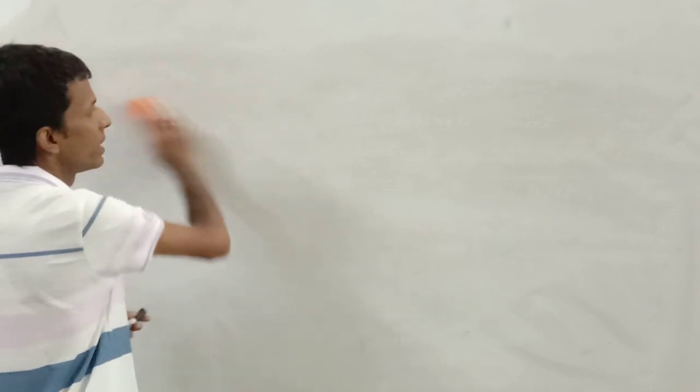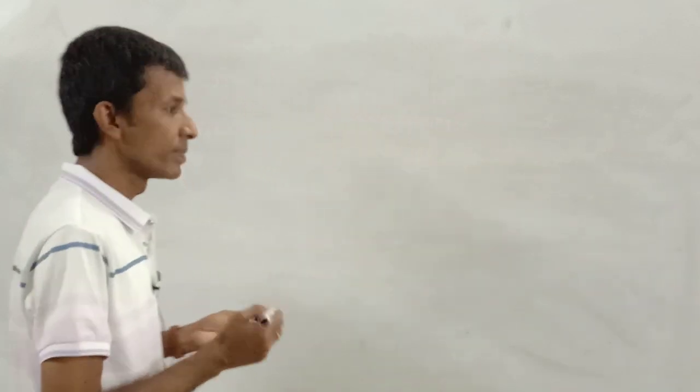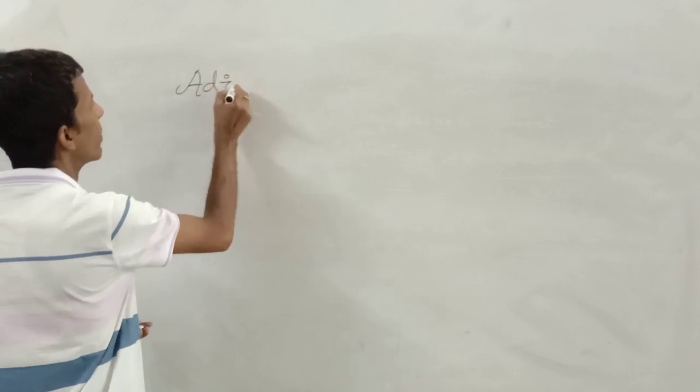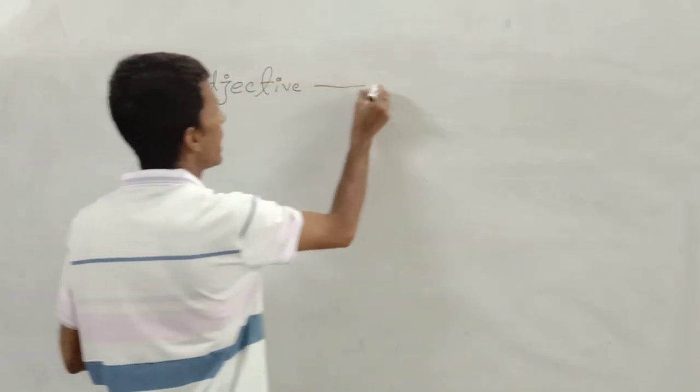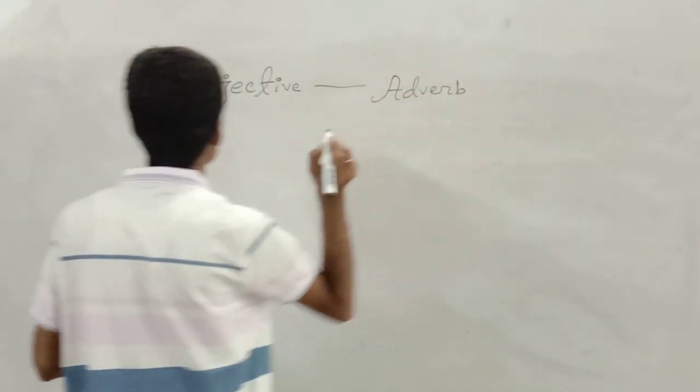Now I am effacing all these words to explain the other practical example. Adjective can be transferred into adverb.